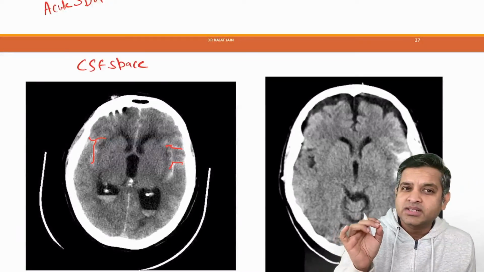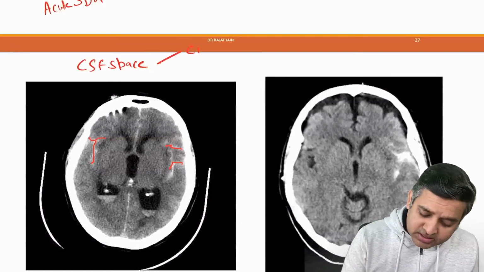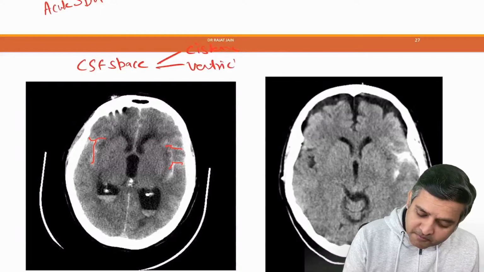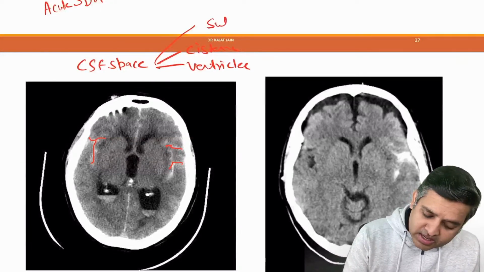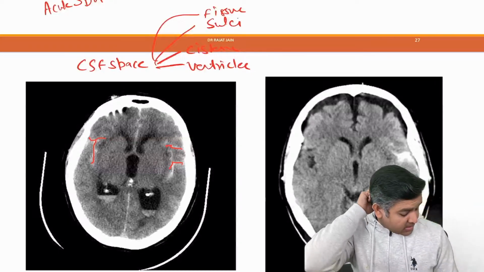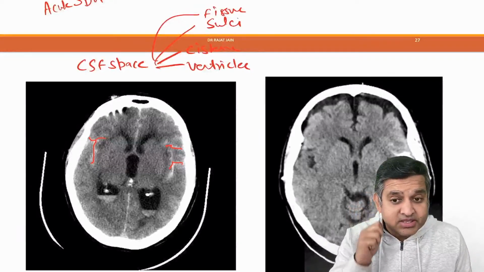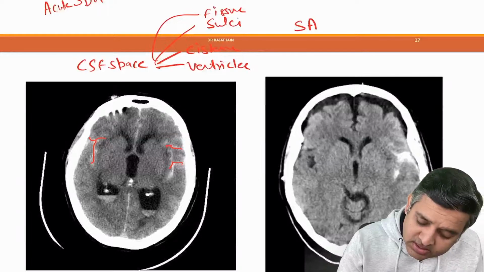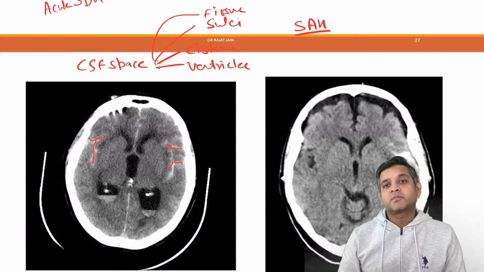What are the common examples of the name of the CSF spaces? Cistern, ventricles, sulci, fissure. When you see hemorrhage in any of these spaces, what is your answer? Your answer is subarachnoid hemorrhage.